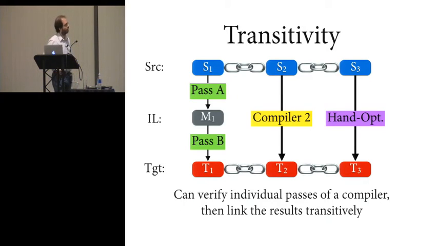The last criterion is transitivity. So when you're verifying a compiler, of course, a compiler is not a monolithic transformation. It is a compositional transformation consisting of multiple passes. So you should be able to verify each pass of the compiler separately and then link them together transitively to get an end-to-end correctness result for the whole compiler.